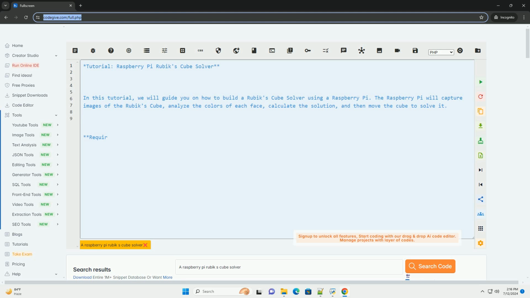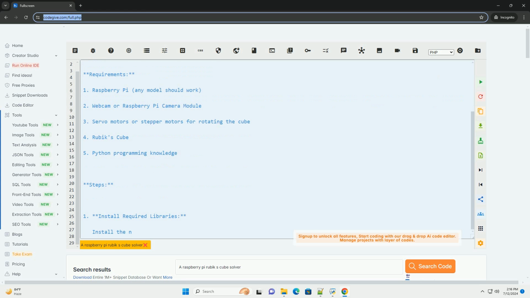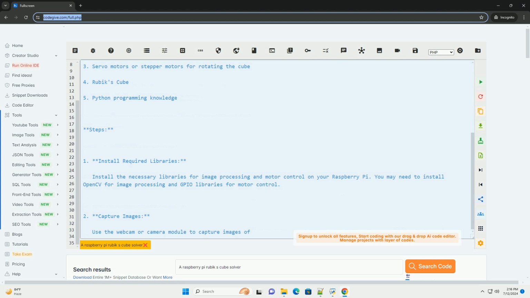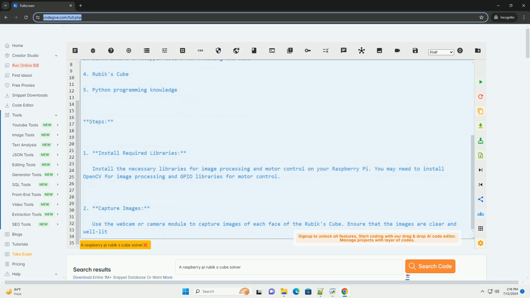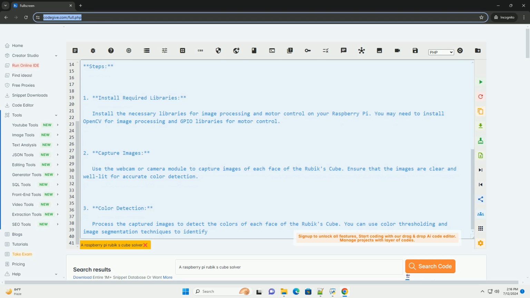Tutorial: Raspberry Pi Rubik's Cube Solver. In this tutorial, we will guide you on how to build a Rubik's Cube solver using a Raspberry Pi. The Raspberry Pi will capture images of the Rubik's Cube, analyze the colors of each face, calculate the solution, and then move the cube to solve it.